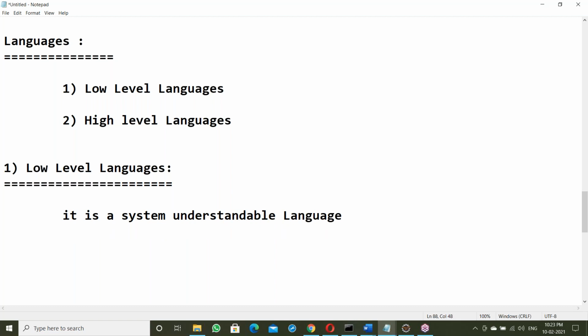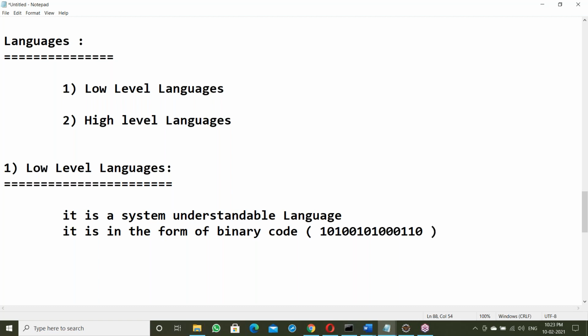It's a processor understandable language, called machine language.